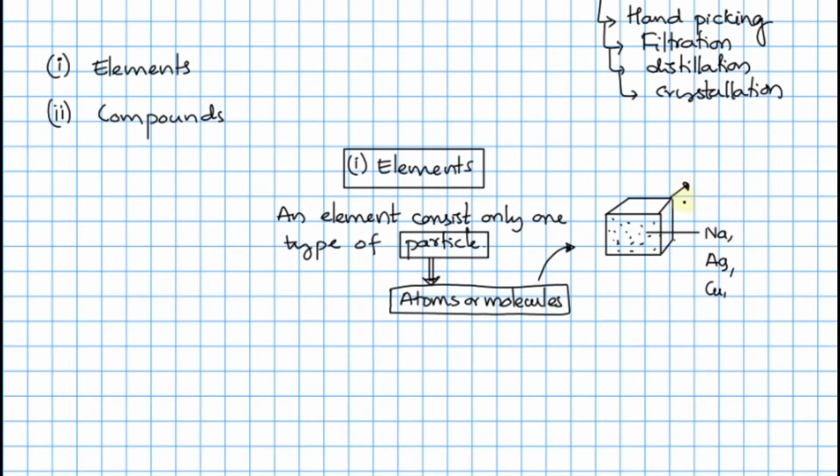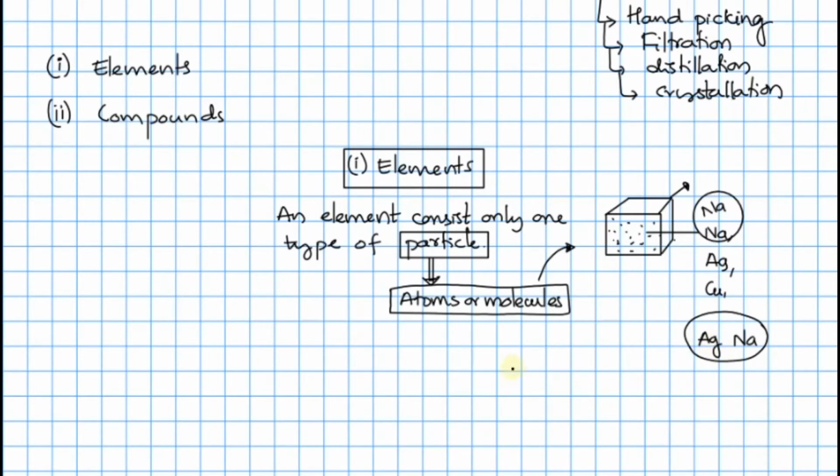One thing you know is that sodium metal and silver have different natures. If I take two sodium atoms, both have the same properties, but when I take silver and sodium, these two have different properties.